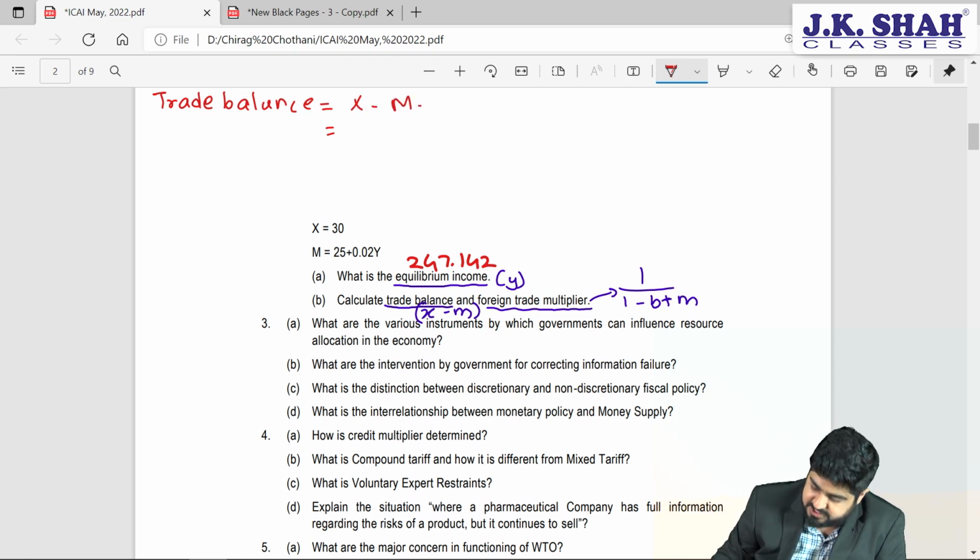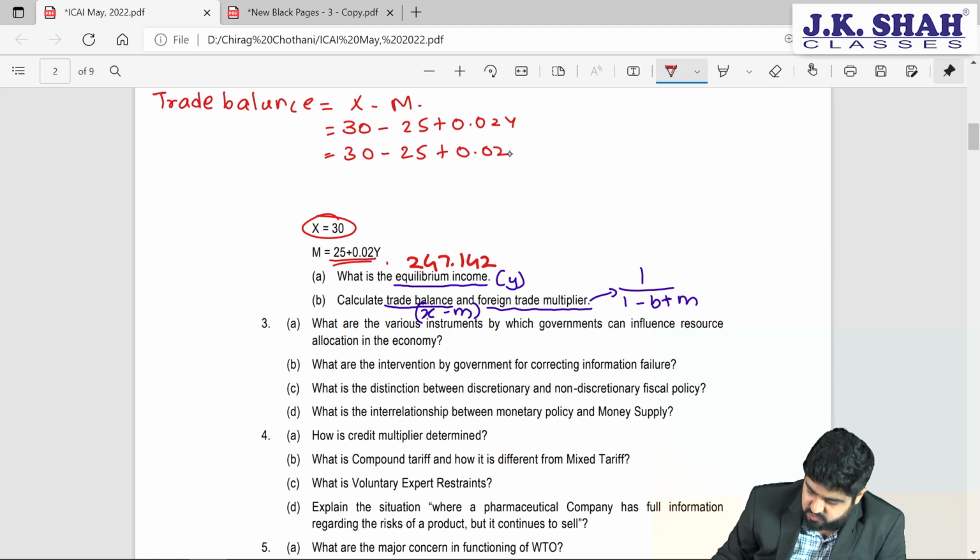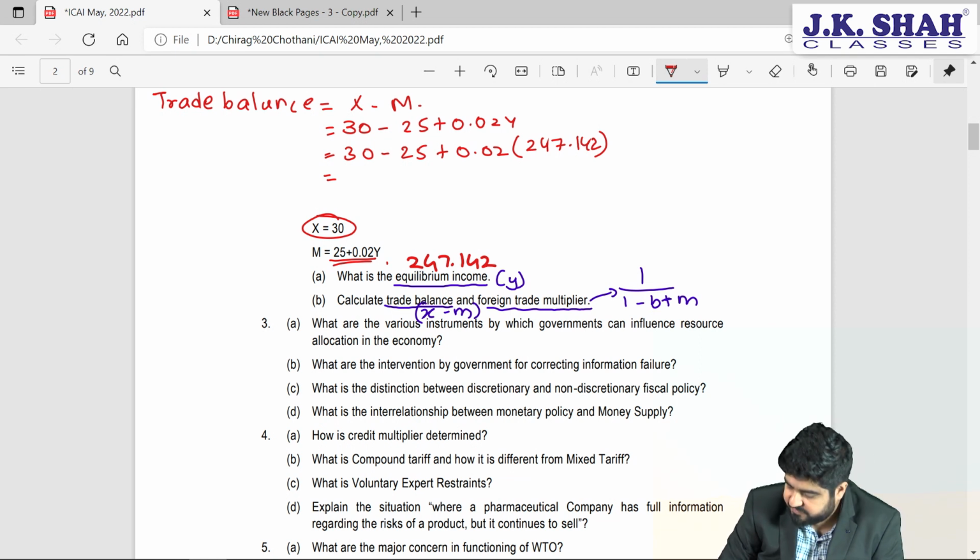So exports I am having here given as 30 minus imports. How much is imports? Import is 25 plus 0.02Y. Now Y I am already aware of, so that will be 30 minus 25 plus 0.02 into Y, which is 247.142. How much will this be if you can do that in the calculator, please?